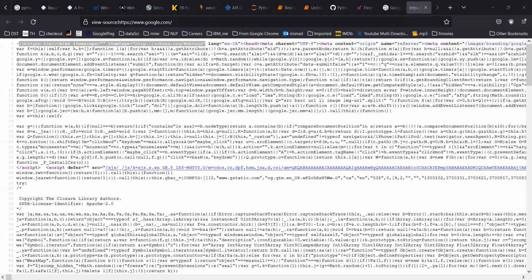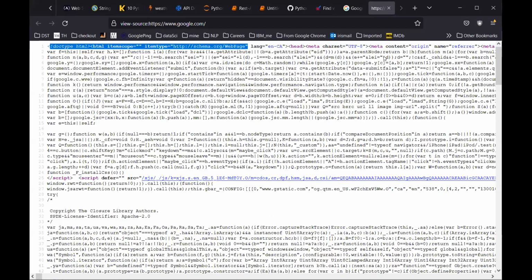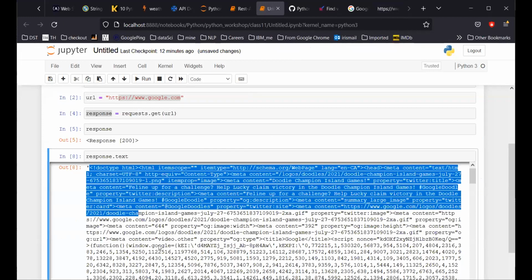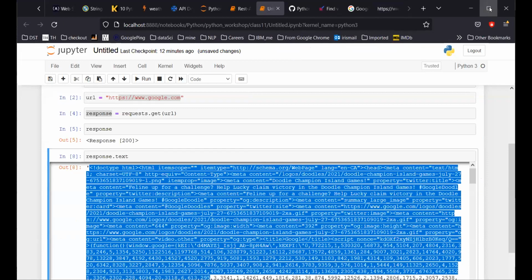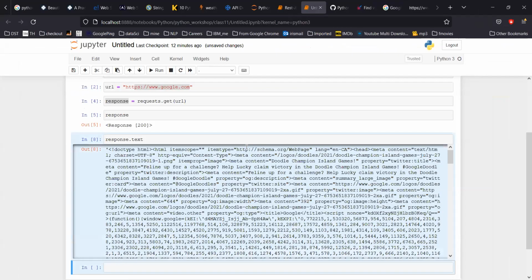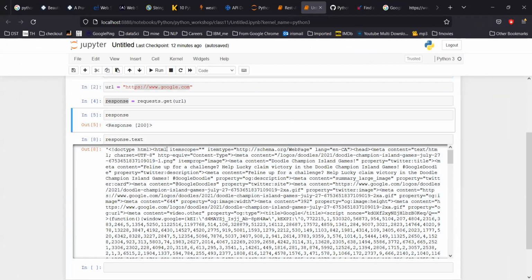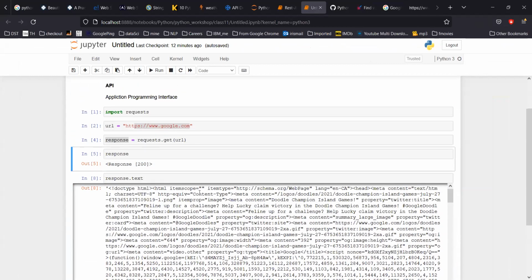Okay, so let's do one thing. Let me copy this whole text. If I save this text as some HTML page, it will simply display the whole Google page. So the response I have got it, but again, I have just shared this sample with you. Really, I don't want to do that.